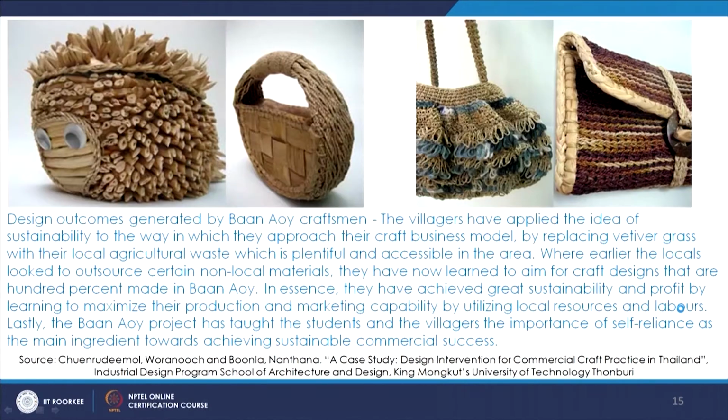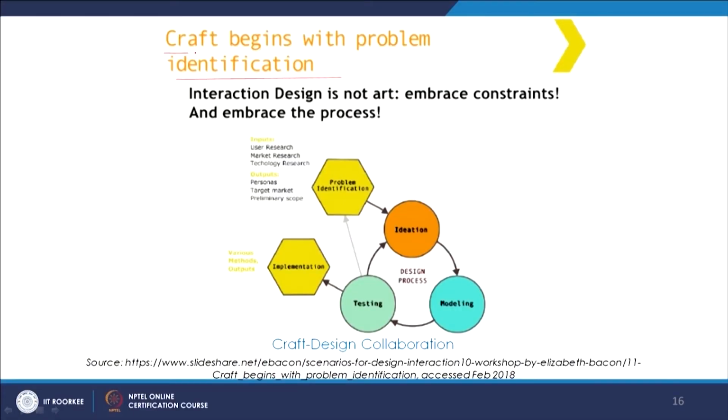We saw such examples. We also saw this very interesting case study from Thailand, where the craftspersons adopted very sustainable ways, and they tried to work with natural resources and the naturally available materials that they had, and completely redefined their product range and also the way of looking at sustainability by utilizing these naturally available resources and not relying on market based raw material. So this was again an interesting example. We were also trying to understand the different processes, and we were seeing how different diagrams and different existing literature explain the different processes involved with craft.